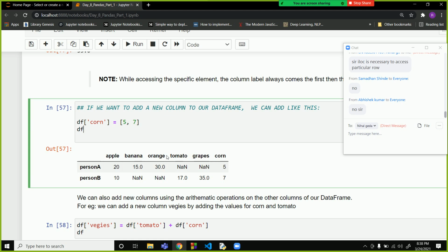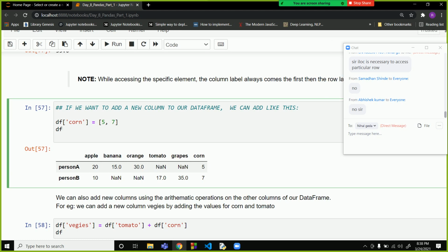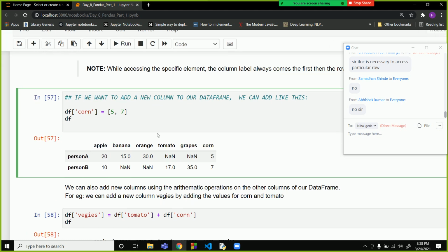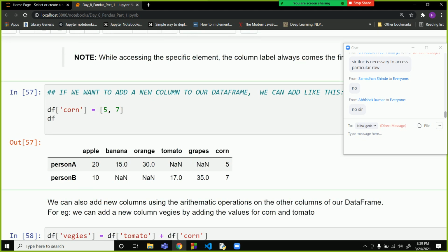Okay, now how do we add values in a new column? If you want to add a new column to a data frame, we can add it like this. This is the new column that you want to add, and these are the values. So you write df column equal to 57. A column will be added over here, and the values will be added in the column.